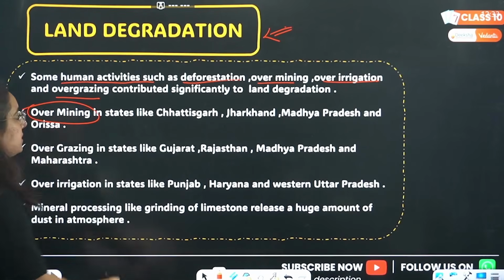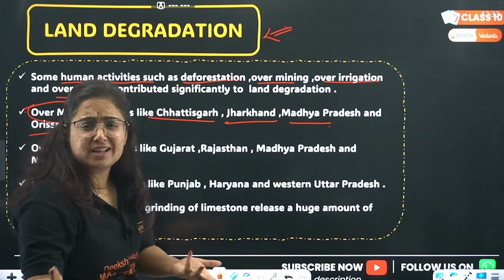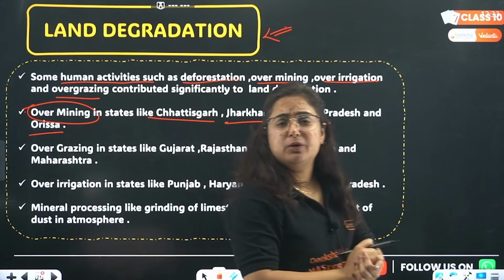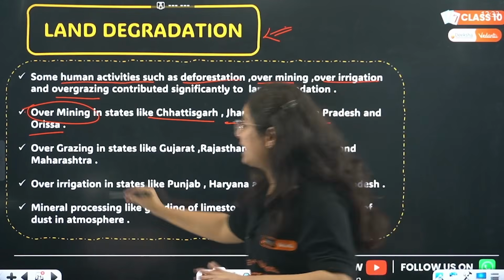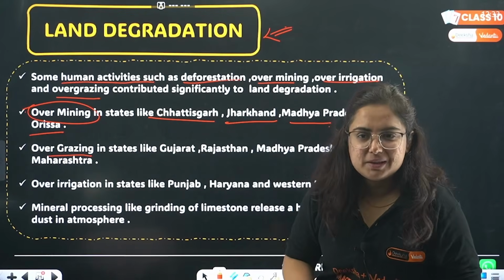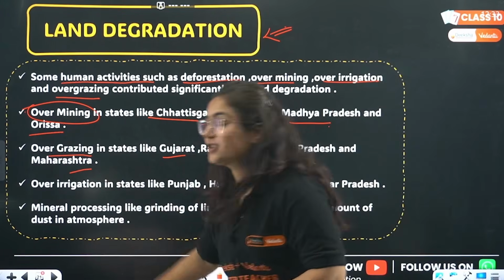Over mining in the states like Chhattisgarh, Jharkhand, Madhya Pradesh and Odisha, because mines are there. Over mining where? Chhattisgarh, Jharkhand, Madhya Pradesh, Odisha. Overgrazing where grazing animals might be there, and they are Gujarat, Rajasthan, Madhya Pradesh and Maharashtra.